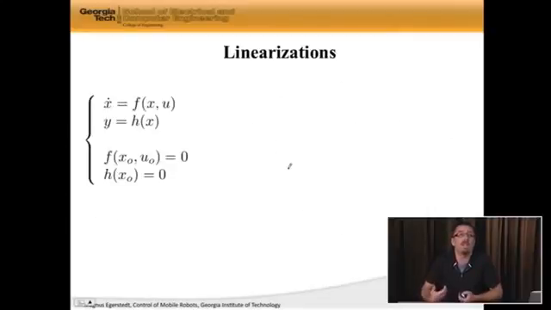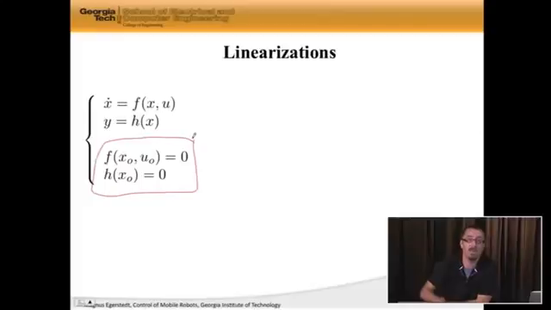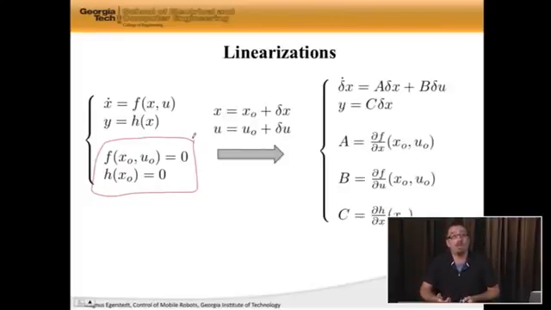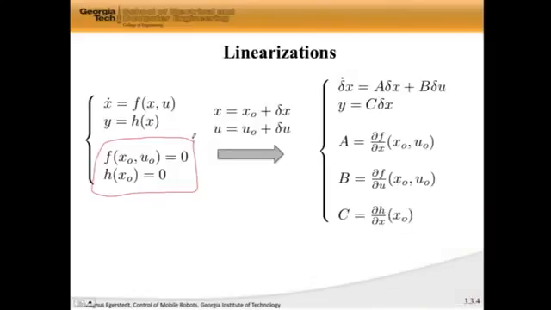And in fact, let's summarize what we just did. If I have this nonlinear model, and I pick an operating point so that these two assumptions are satisfied, and then I look at small deviations from the operating point, then I can write delta x dot as A delta x plus B delta u, which is linear. And y is C delta x, where these A, B, and C matrices are given by these partial derivatives, also known as Jacobians. So this, ladies and gentlemen, is how you obtain linear models from nonlinear systems.